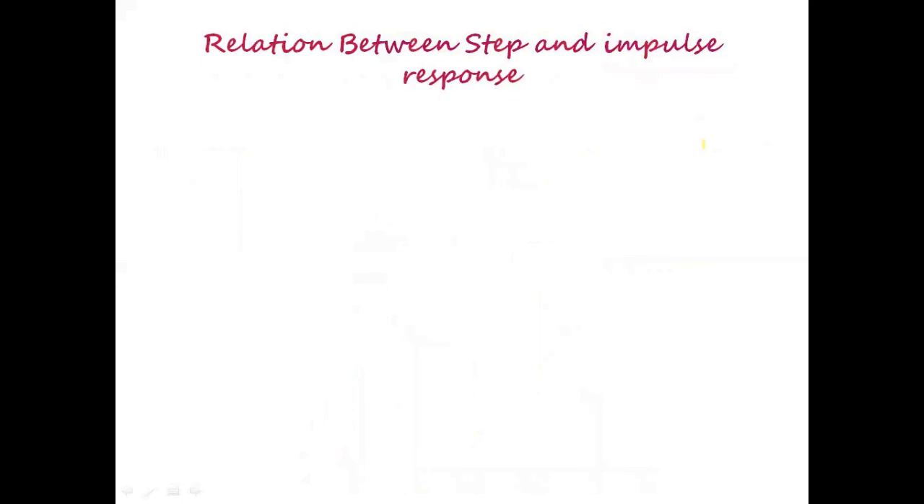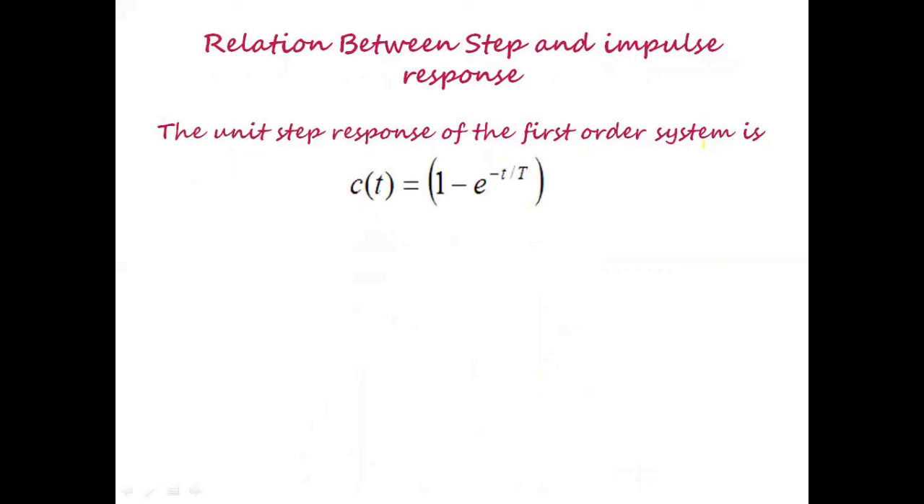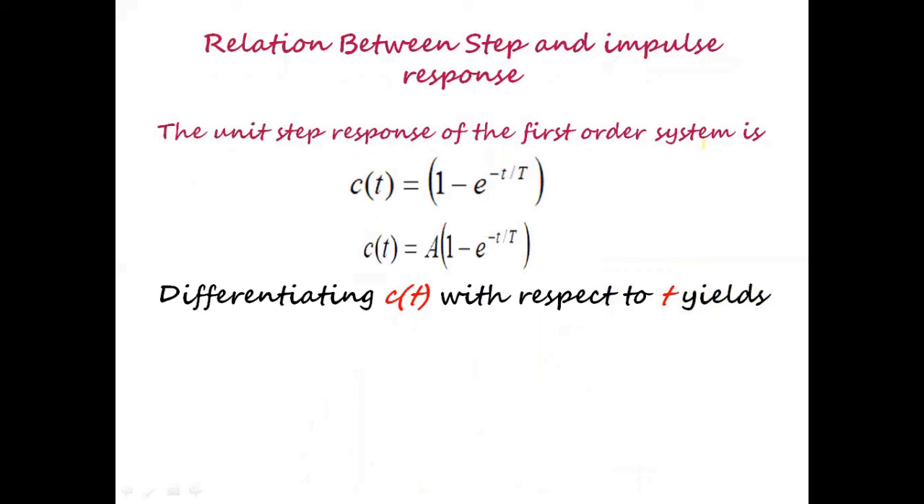So we have a very good relationship between step and impulse response. The unit step response of the first order system is given by c(t) is equal to 1 minus e to the power minus t by T, which we have derived just now. Now, if you take the differentiation of this unit step response c(t) with respect to time t, let us see what happens. So d/dt of c(t), here c(t) is nothing but 1 minus e to the power minus t by T.